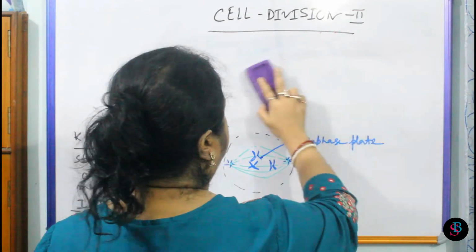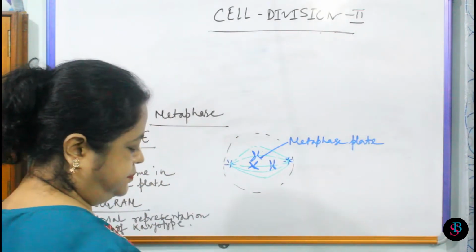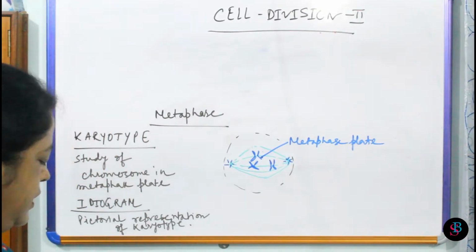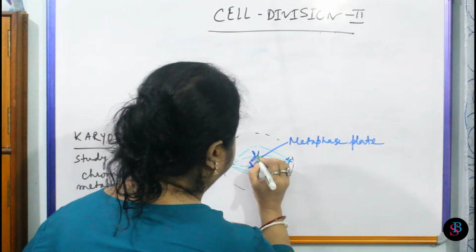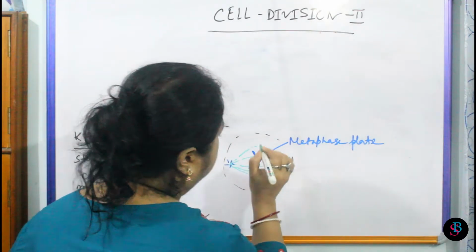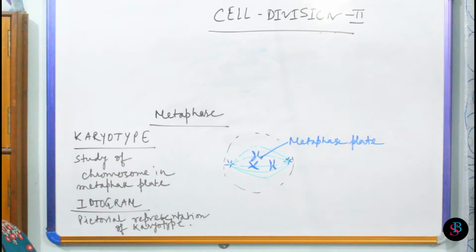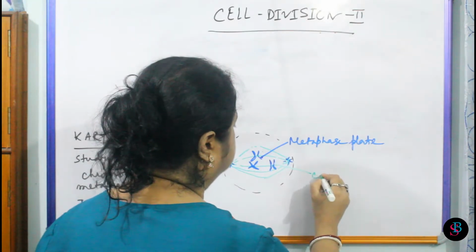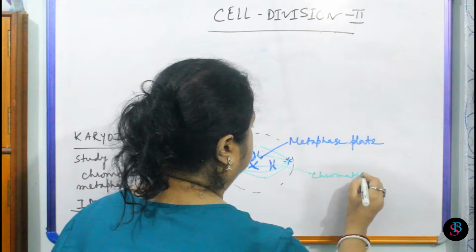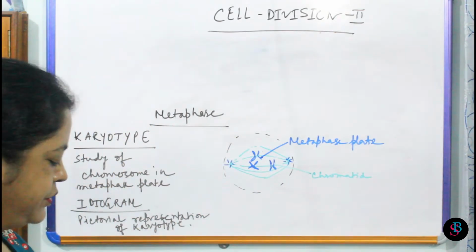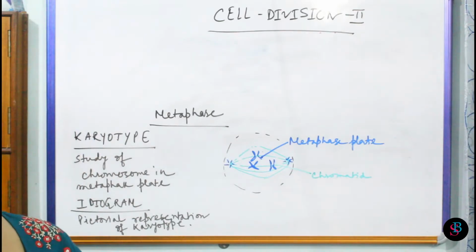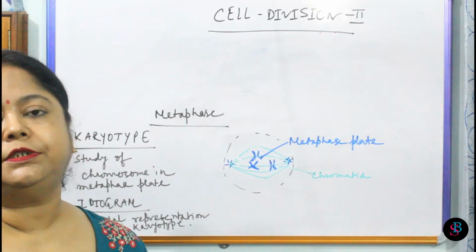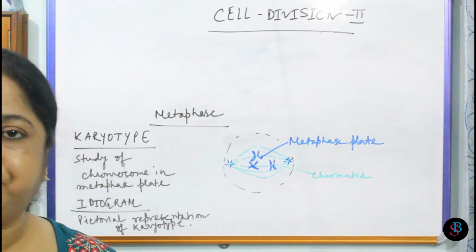Anaphase is prominent with the anaphasic movement, and here in the metaphase plate we are observing that the chromosomes are arranged in this manner, but these two are the chromatid, not the chromosome. They are the part of the same chromosome, that is, these are the chromatid. Now in anaphase we can see that the centromere is completely separating the two portions, that is centromere has two kinetochores.